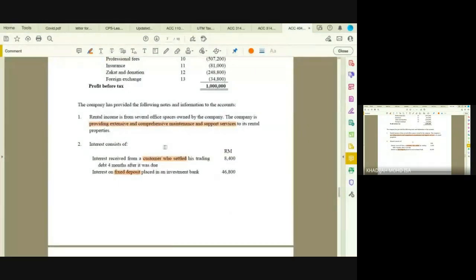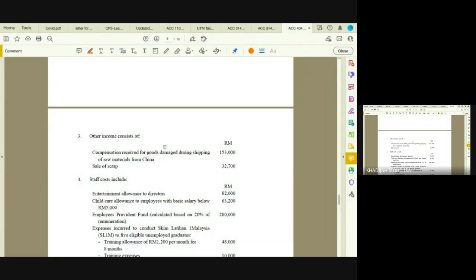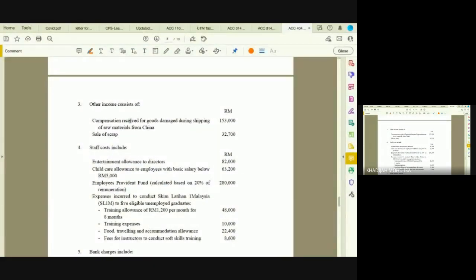All right, note number 3, we have other income. See, you already have a few ticks already. Other income here, you have compensation received for goods damage, right? So compensation received is an income, under other income. But you have to decide whether this income is a business income or a non-business income. The income that you receive is because of compensation received for goods damage. So this is part of your business. So it's normal, you receive compensation, so that is a business income.